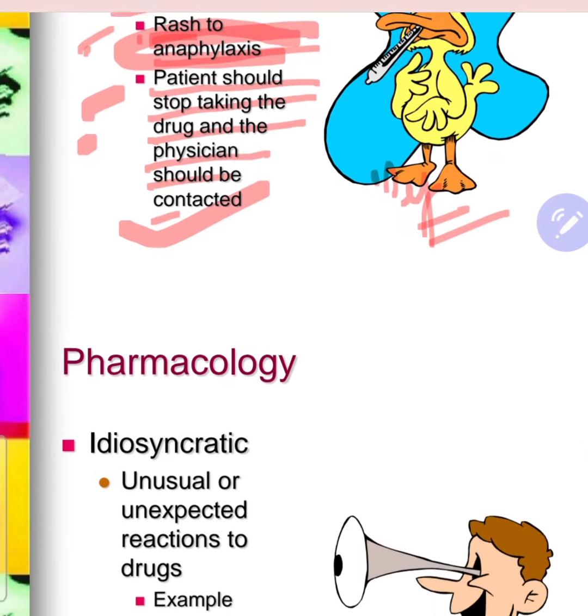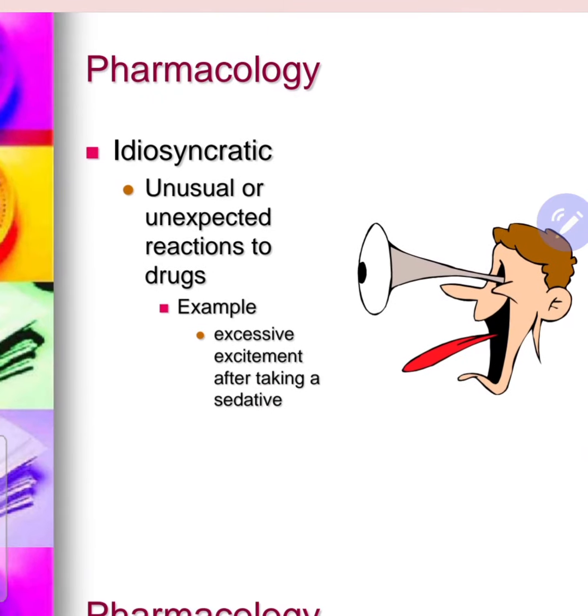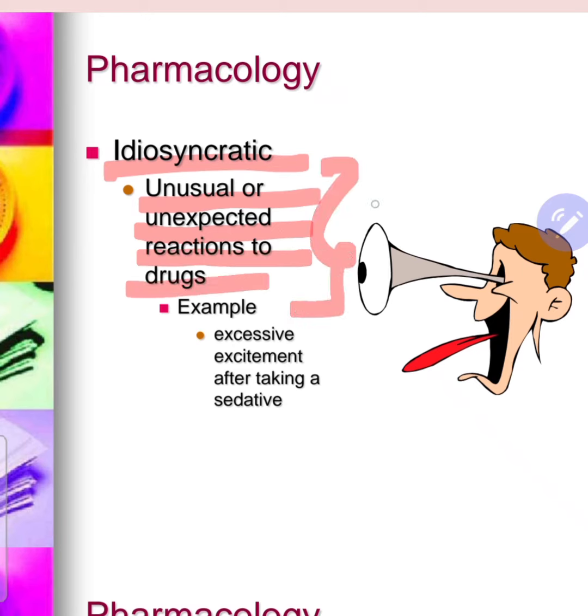Now, what is idiosyncratic? It's an unusual and unexpected reaction to the drug. This kind of reaction is not shown by each and every patient. In a few patients, according to their body types, this reaction comes.